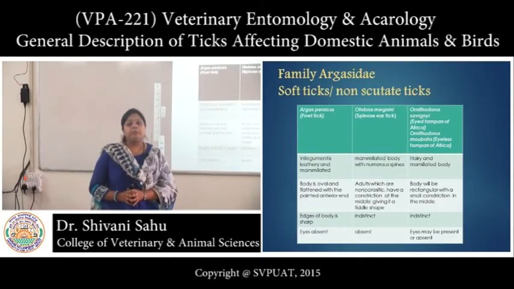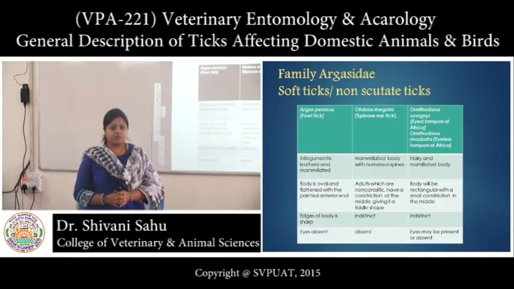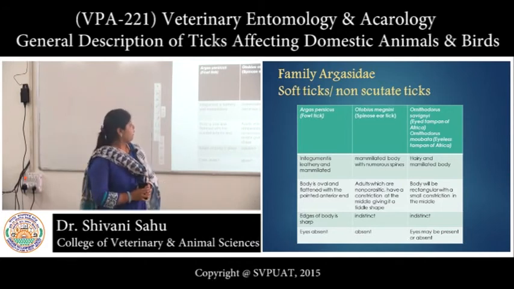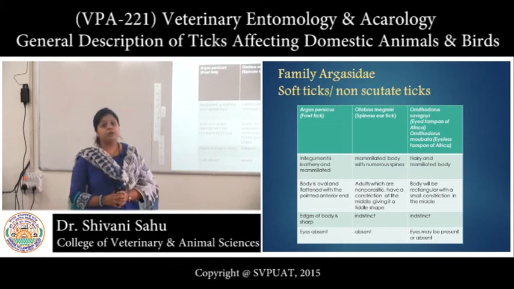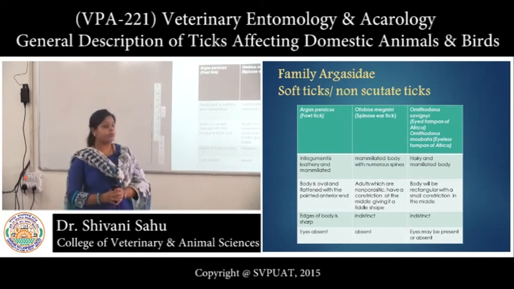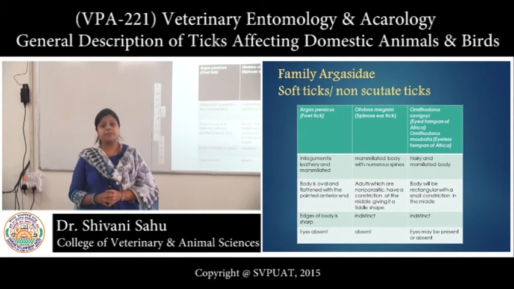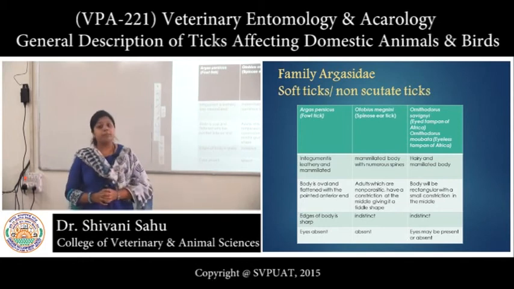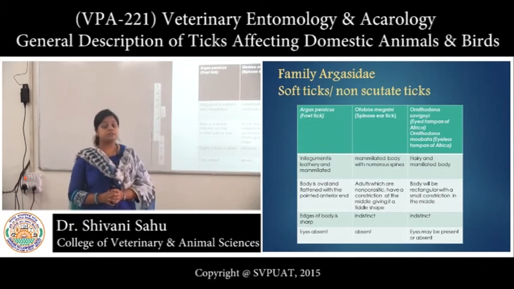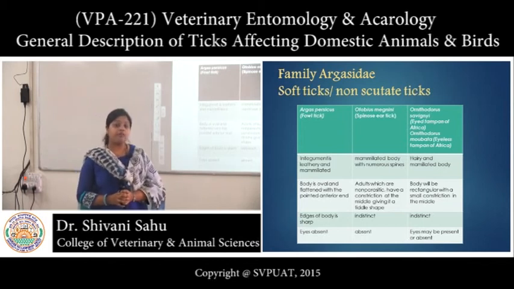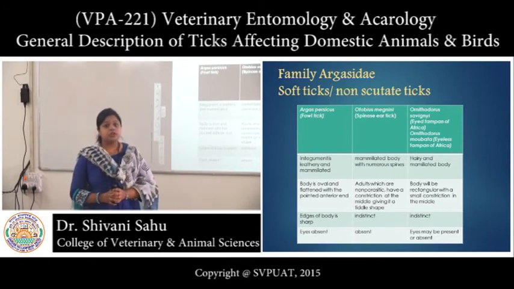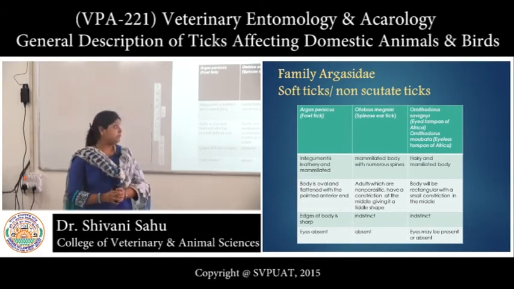Now coming to the family Argasidae, family of soft ticks or non-scutate ticks. So 3 important species in veterinary are Argas persicus, commonly known as fowl tick or soft tick of poultry, Otobius megnini, spinose ear tick of dog, Ornithodoros savignyi, eye tampan of Africa, and Ornithodoros moubata, it is an eyeless tampan of Africa. So Argas persicus, in this the integument is leathery and mammillated.